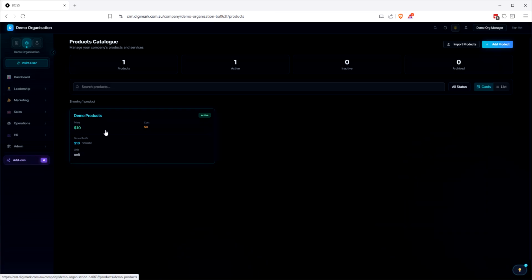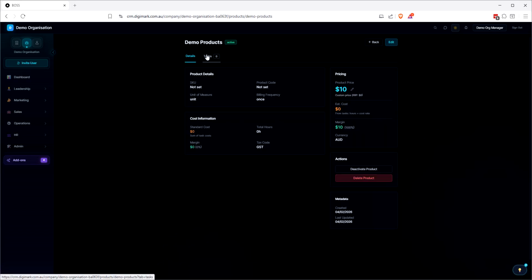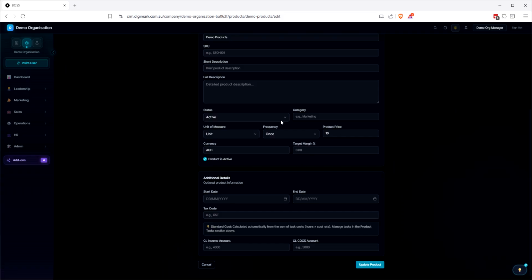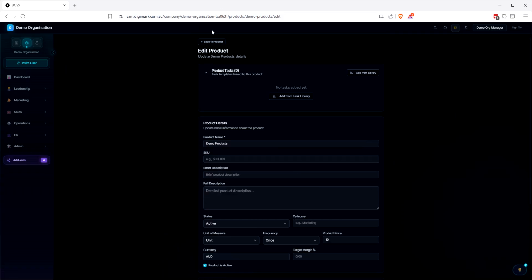So we've got a demo product here, and this currently has no tasks attached to it. So we've set the product price at $10. So we just went in and created the product and set the price just as you normally would with anything. We can have a target margin as well in there. So yeah, there's all of that you would have in a product, but I've also got tasks that we attach to it. So there's no tasks currently at the moment.